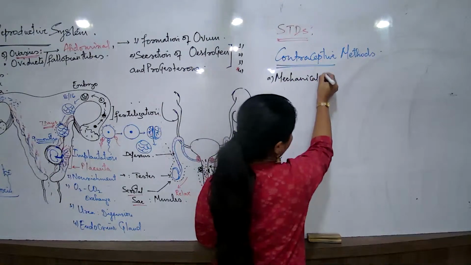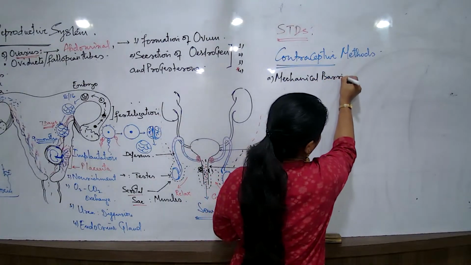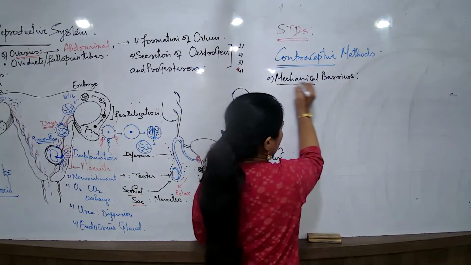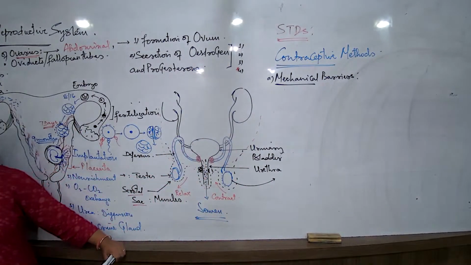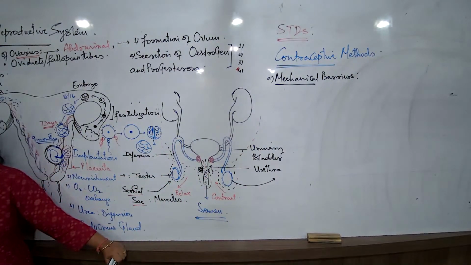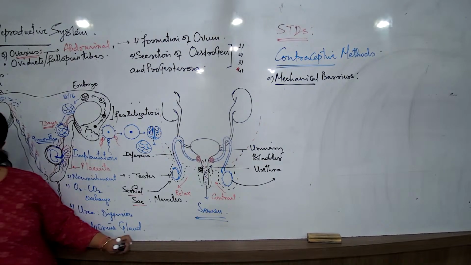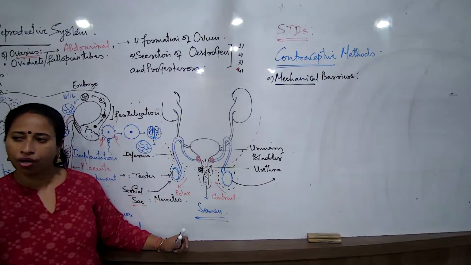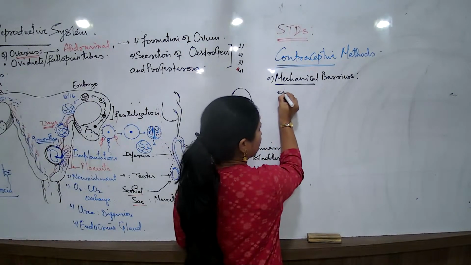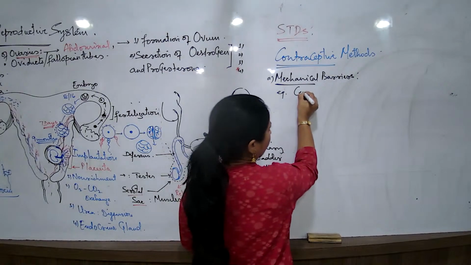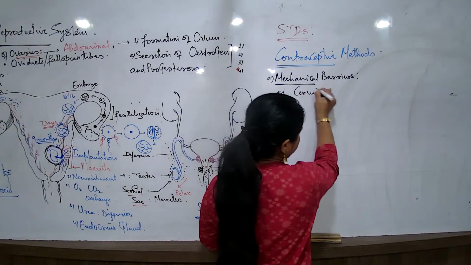When we are talking about the mechanical barriers, try to understand the advantage and disadvantage part, because this is what you are asked in your exams. Mechanical barriers, कौन से mechanical barriers जिसके लिए the person would not need any medical help. The person can very well use on her or his own, and we would understand some examples like the cervical caps.